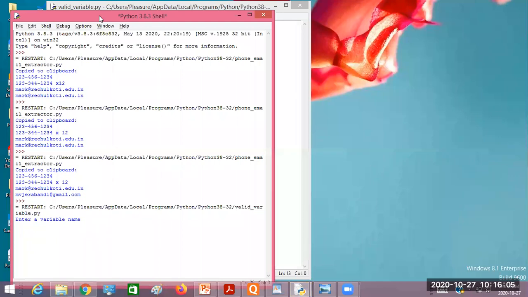Now what is it asking? Enter a variable name. So I'll enter just X. Now X is a valid variable. Is that correct? It is a single character variable. Is this correct or wrong?